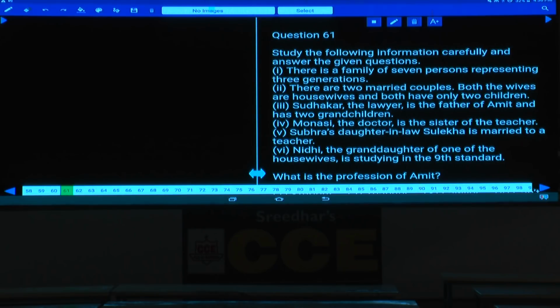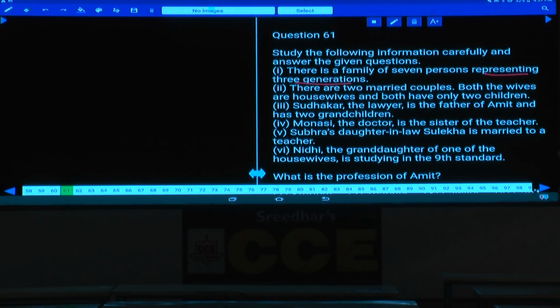Then 61 to 65, these questions are based on what? Family tree. There is a family of how many persons? 7 persons representing 3 generations. 3 generations means 1, 2 and 3. Grandparent generation will be there, parent generation and our generation. In total we have 3 generations, out of which 2 married couples.